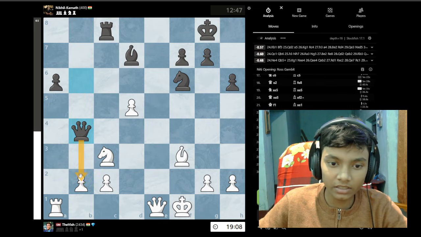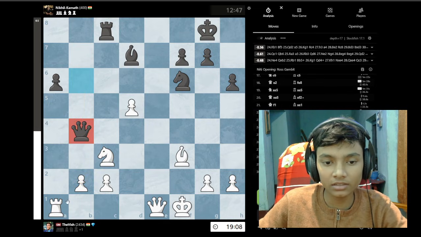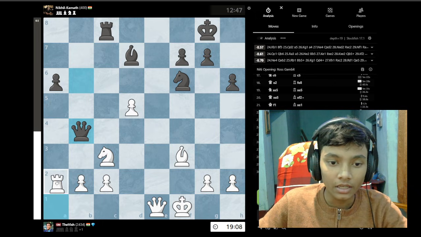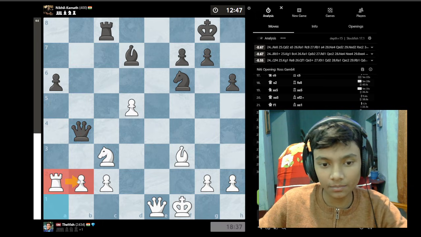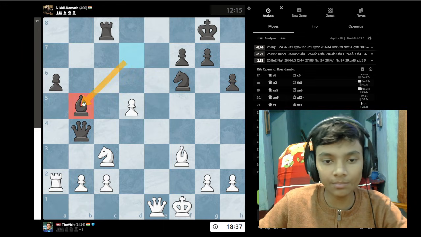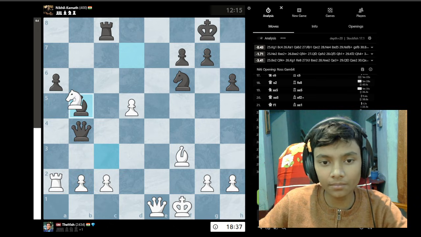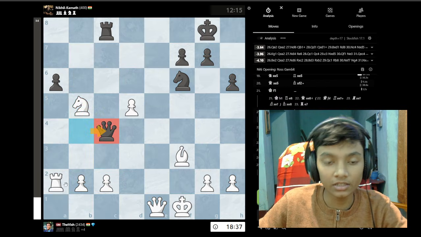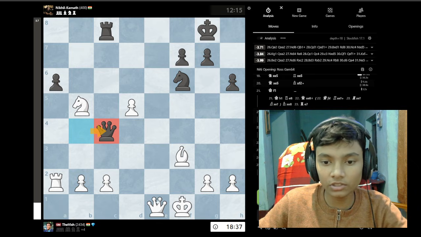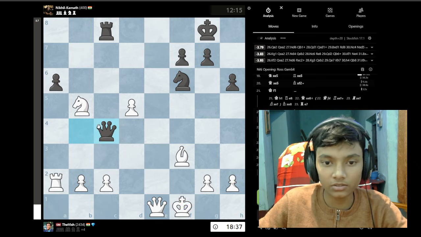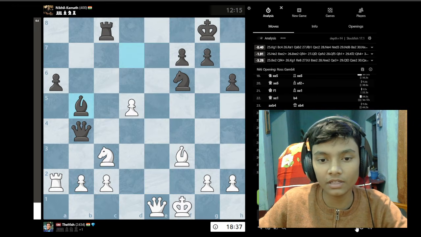Now you can see here the b2 pawn is attacked, and to protect it there are two moves, that is rook b1 and rook a2. Vishy chooses rook a2 to protect the pawn, and then here bishop b5 is played. So here the first instinct could be to take, but takes just loses the game, as queen c4 check targeting the king, also attacking the knight and rook there. So that would be just completely winning for white.